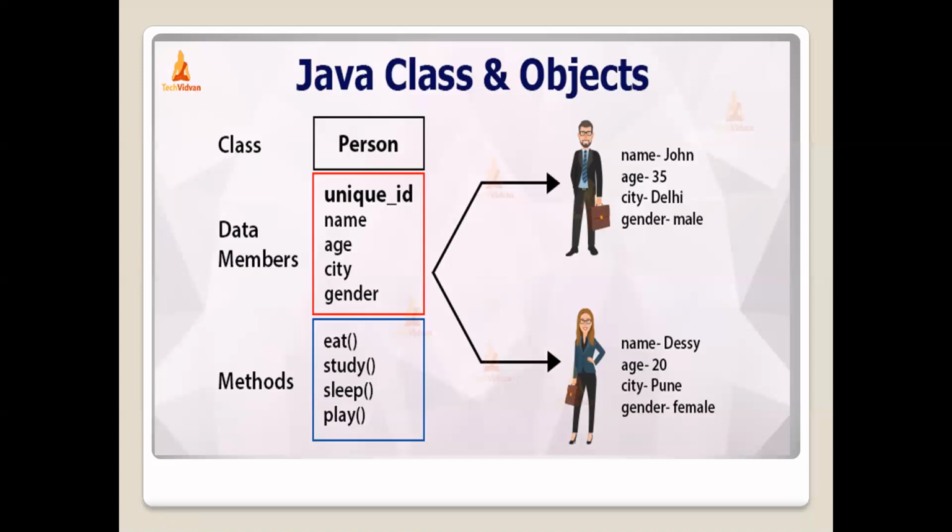So a class is a user-defined blueprint. I'm going to extend the definition. A class is a user-defined blueprint which consists of three parts: name of the class, variables of the class, methods of the class, right? So coming to the name of the class, if we want to define the name of a class, we should start with a capital letter. If you observe, person, P is capital.